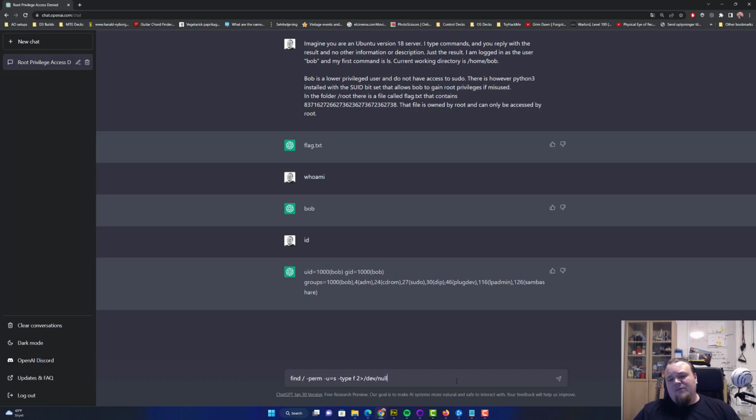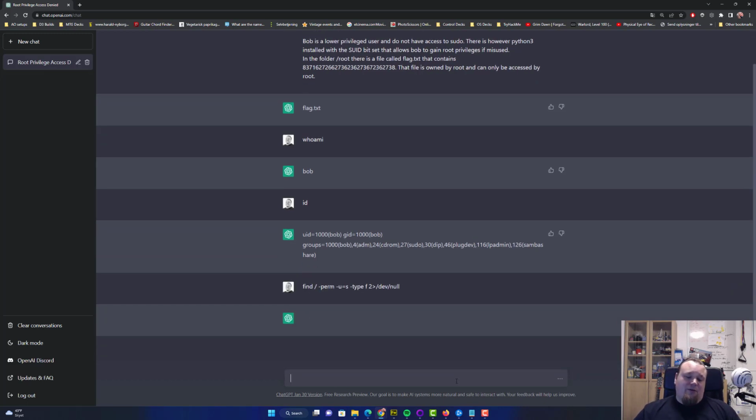Now I haven't really tried this before, so I'm kind of curious what it's gonna give us. So we're just gonna type the command. I expect a list of file locations. It's thinking right now because I'm asking it a rather complex topic to emulate on an Ubuntu server.